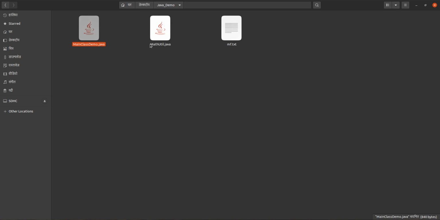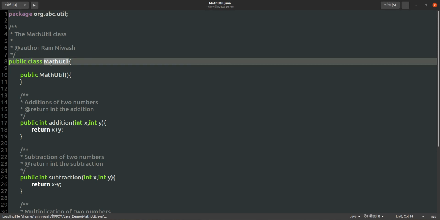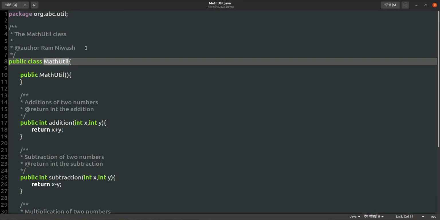MathUtil, as we have seen in the previous video, will do the mathematical operations only. This code is not dependent on any other code, and we can compile it and distribute it as .jar files, and it can be reused in many applications according to the requirement. If we have to do some mathematical operation, we can use this code in that application.